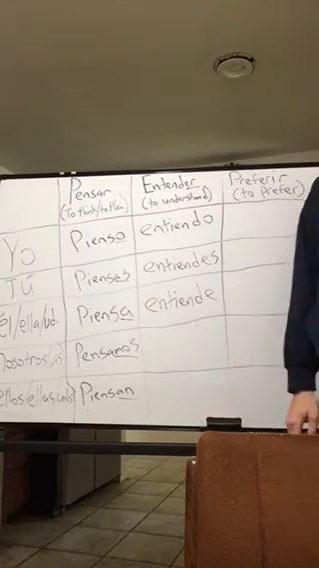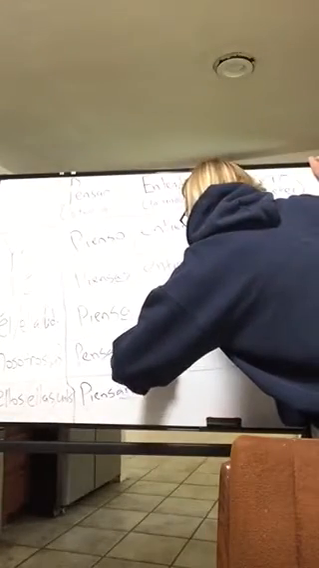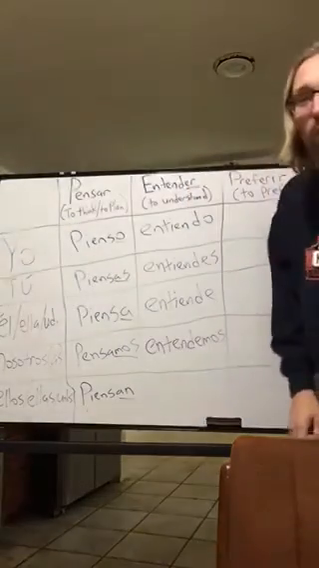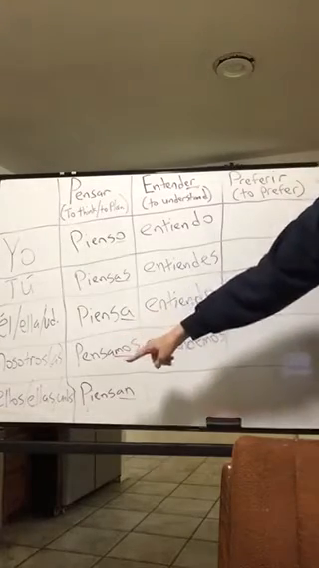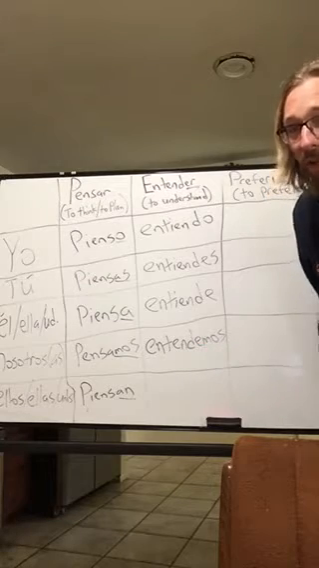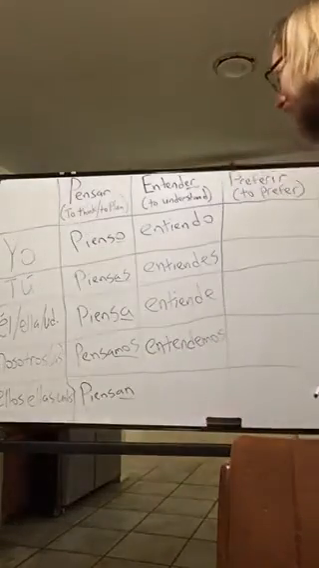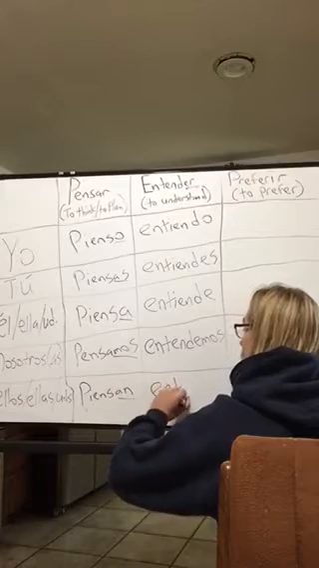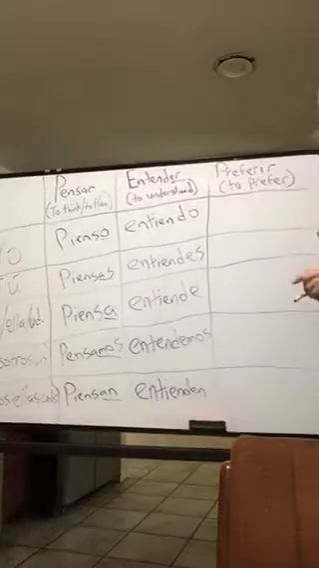And then we have the nosotros form, which is entendemos, E-N-T-E-N-D-E-M-O-S. And as usual with the stem changing forms, you do no stem change for the nosotros. The nosotros conjugation of stem changing verbs doesn't have the stem change. All right, now for the ellos, ellas, ustedes form. Entienden, E-N-T-I-E-N-D-E-N.